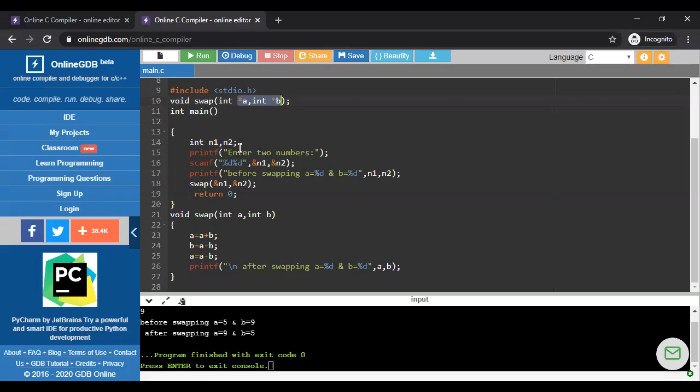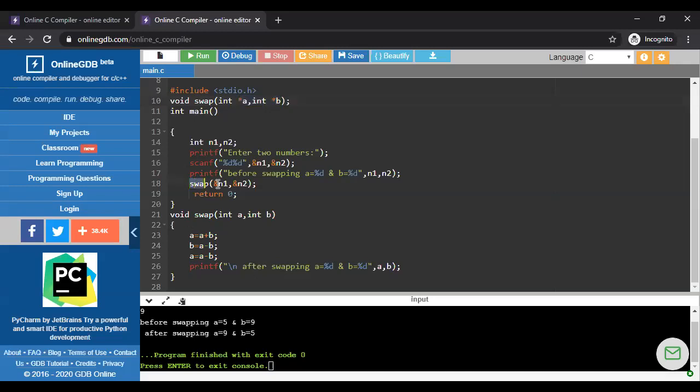Now whatever value N1 stores will be directly pointed to by A. Whatever value N2 stores will be directly pointed to by B. But it is obvious that star A and star B hold the addresses of N1 and N2 respectively, not the values. Values are held only by N1 and N2, and star A and star B hold the addresses of N1 and N2. So indirectly, they point to the values of N1 and N2.